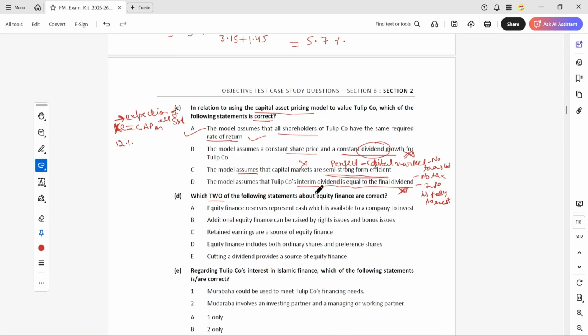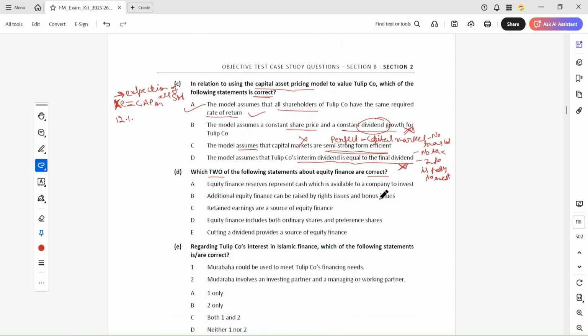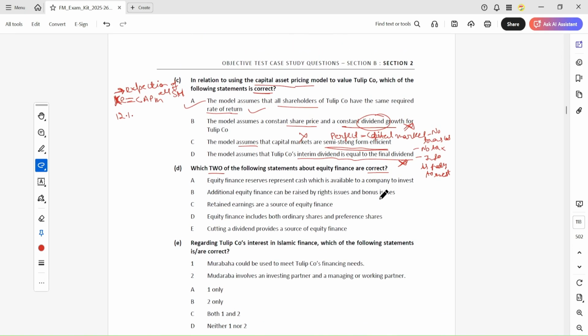Which two of the following statements about equity finance are correct? Okay, equity finance reserves represent cash which is available to the company to invest.